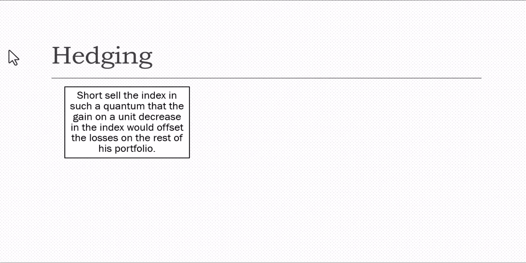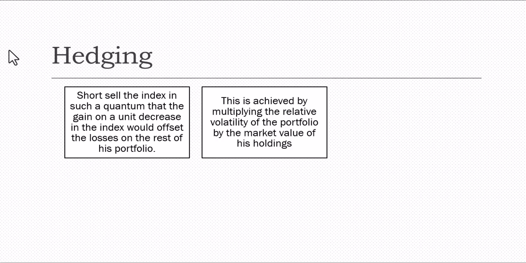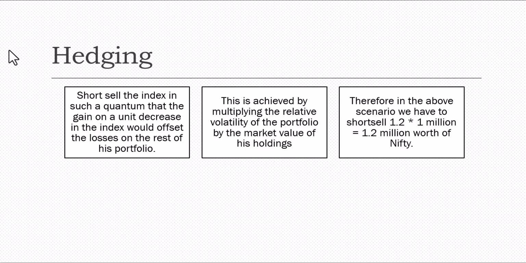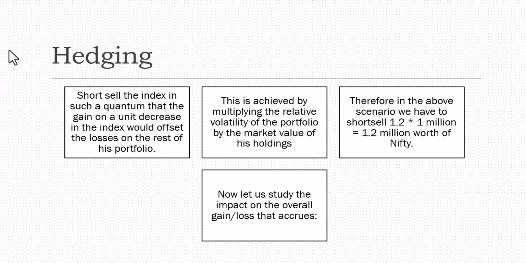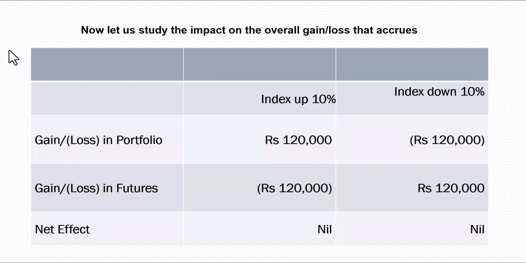Short sell the index in such quantum that the gain on a unit decrease in the index would offset the losses on the rest of the portfolio. Okay. This is achieved by multiplying the relative volatility of the portfolio by the market value of its holding. Therefore, in the above scenario, we have to short sell 1.2 into 1 million. 1.2 is the beta, multiplied by the portfolio value, which is 1 million. So that means you have to short worth 1.2 million of Nifty. Okay. Now, let's take an example here.